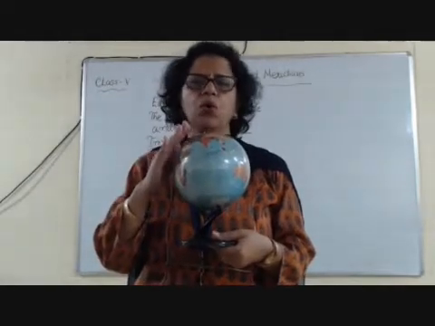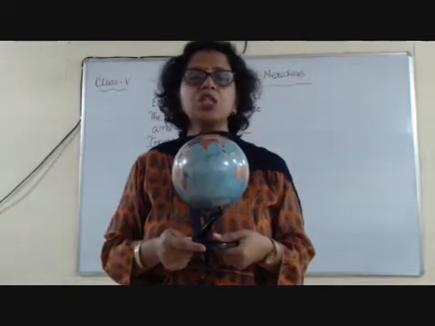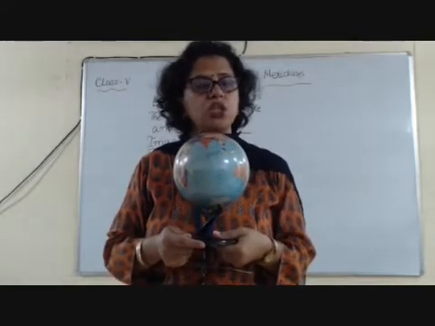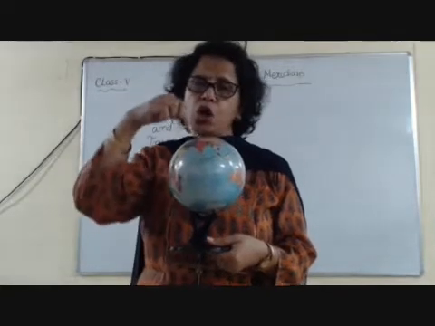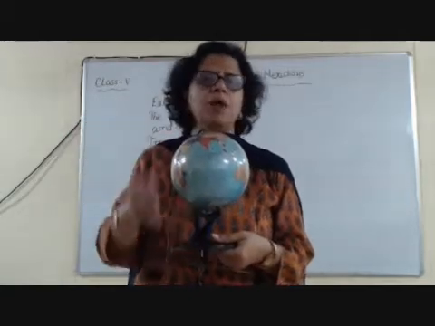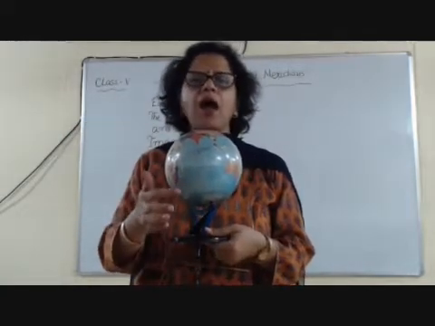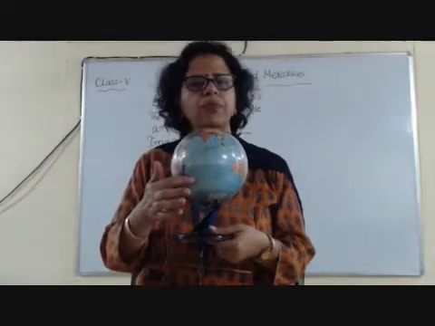Okay, so Tropic of Cancer is another important line which is at which degree? At 23.5 degrees north. By north you can understand it is in the northern hemisphere. 23.5 degrees south is in the southern hemisphere.